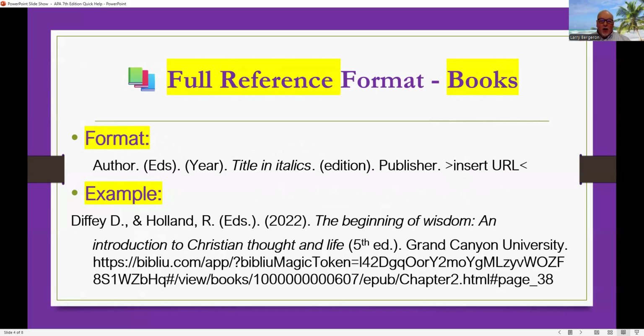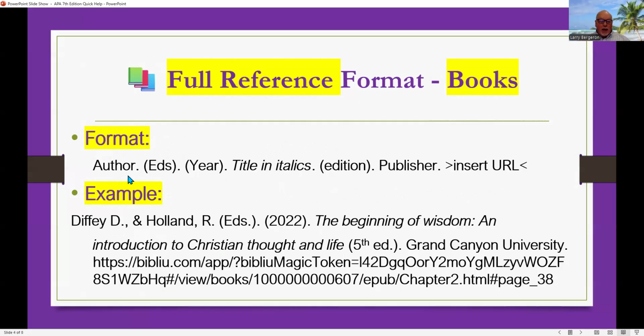If you have a reference in there, that's the in-text citation. But whenever you have an in-text citation, you also have to have a full reference citation at the end of the document. And this is what a full reference citation looks like.